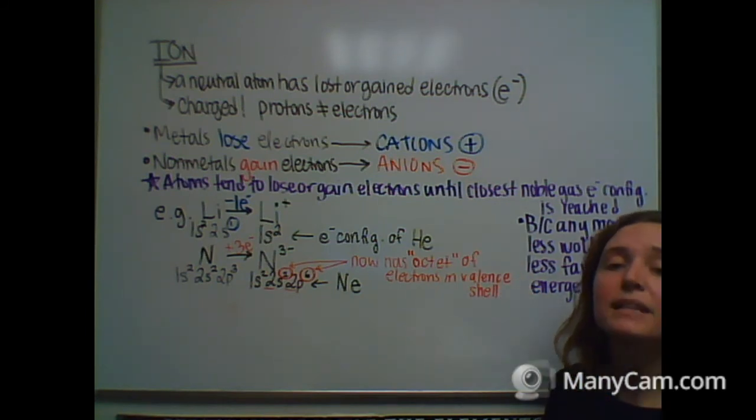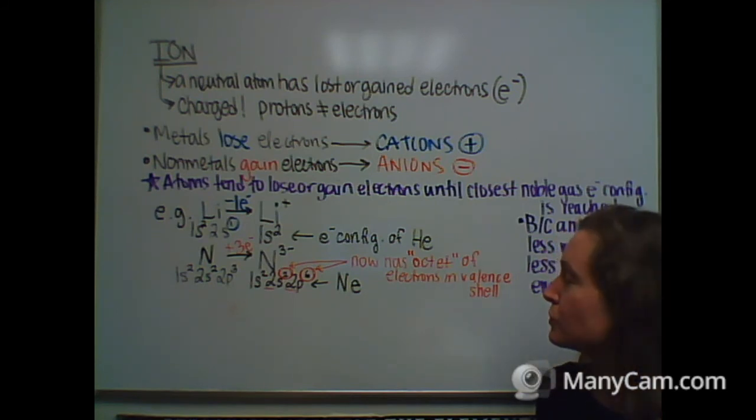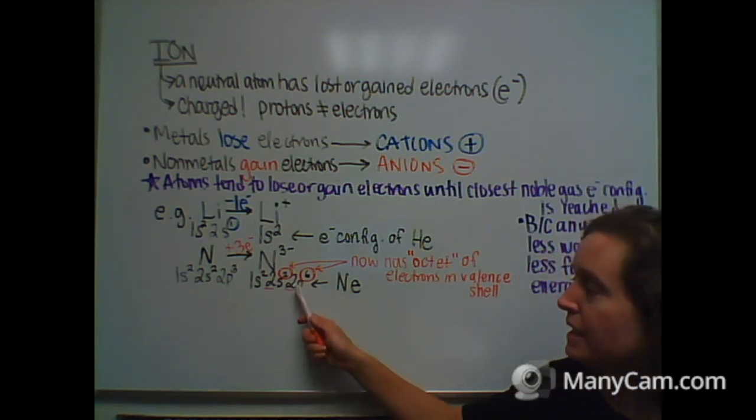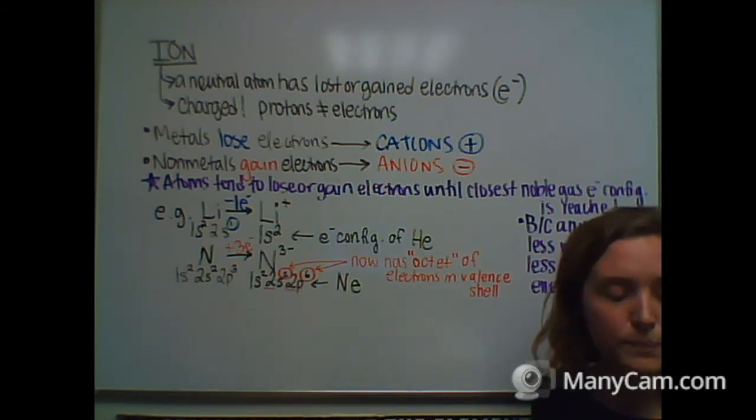Okay, that means that it's a full shell, a full valence shell, because the p subshell can hold 6 electrons and the s subshell can hold 2, right?